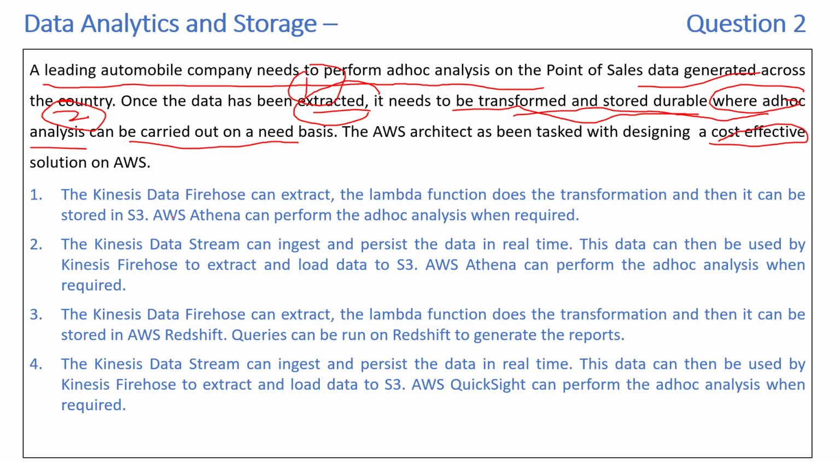Okay, now let's take a look at the possible options. The Kinesis Data Firehose can extract, use the Lambda function to do the transformation, and then it can be stored in S3. Athena can perform the ad hoc analysis. So this seems like a very good option.